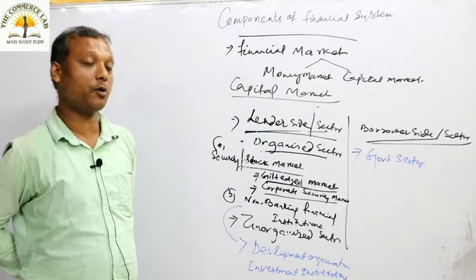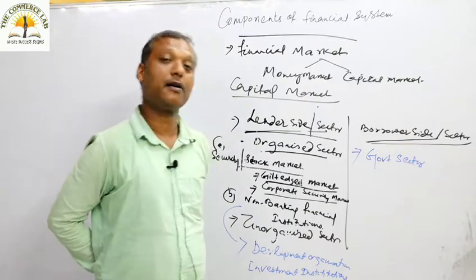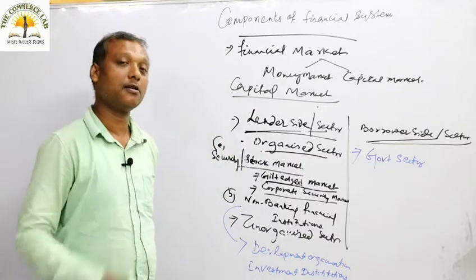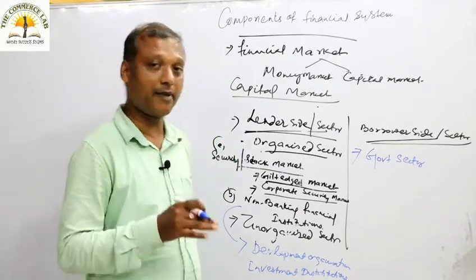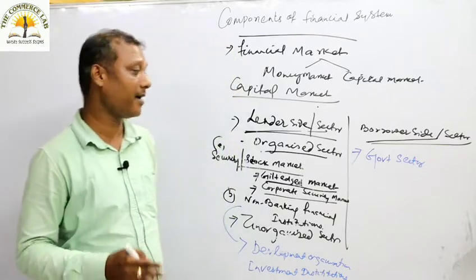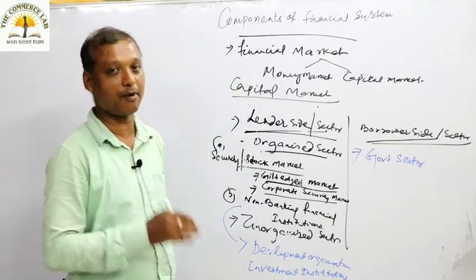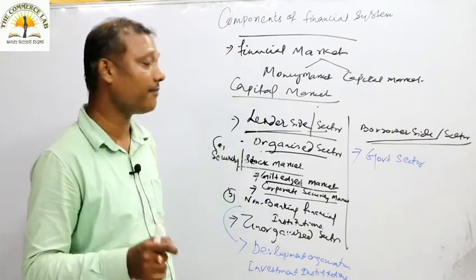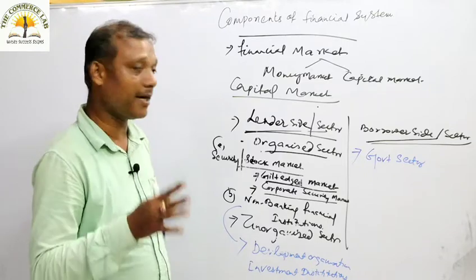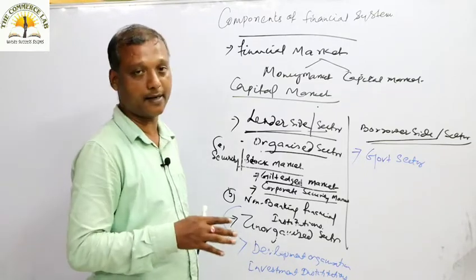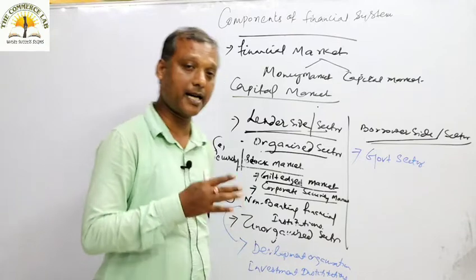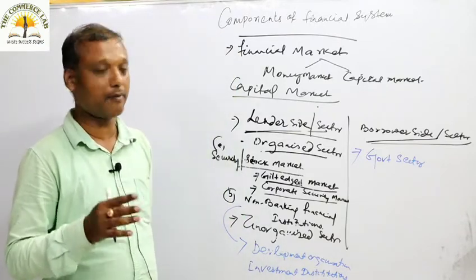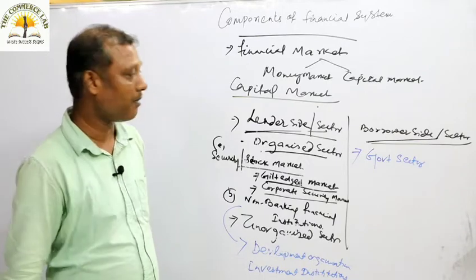Government nowadays plays an important role in the modern dynamic society. When you talk about government in India, you have to talk about government at three structures. Central government is there at central level, state government at state level, and local government at your municipal and village level. You understand? As you are living in a federal country, the government setup in India has three sets of government: one your central government, one your state government, one your local government. Central government at central level, state government at state level, local government at local level.